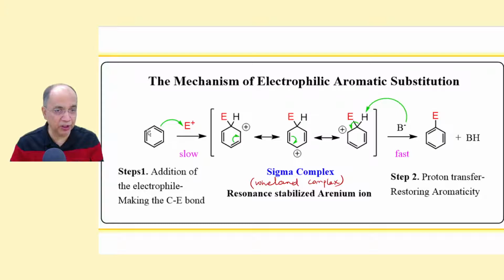This pi bond is broken, it forms a sigma bond with E, and there is a positive charge on this carbon. If E is attached to this carbon, then the electron deficiency will be on the other carbon. So this is a carbocation, and this is what we call cyclohexadienyl carbocation or cyclohexadienyl ion.